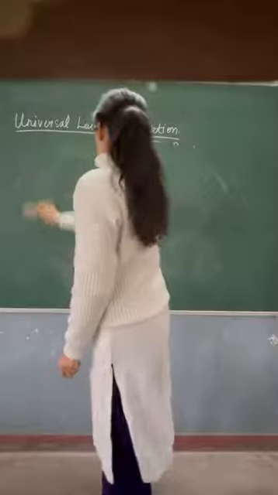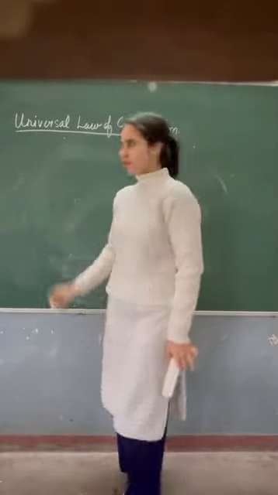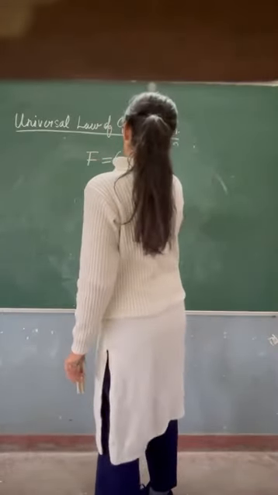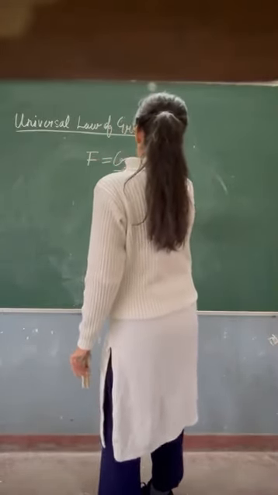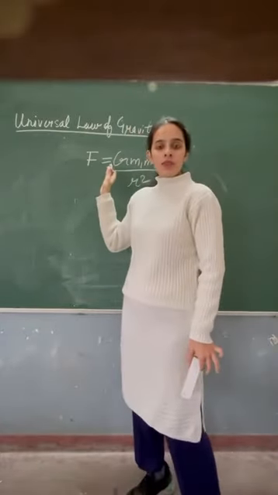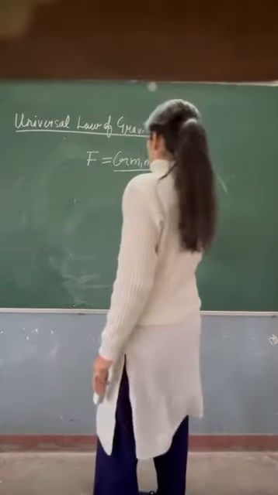Firstly, we will find out the units of the gravitational constant. As we have found, the force is equal to this thing. Suppose I want to find the value of G from here, how will I find it?